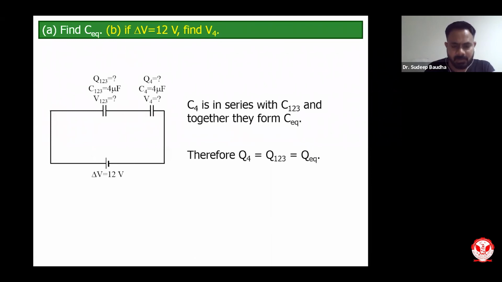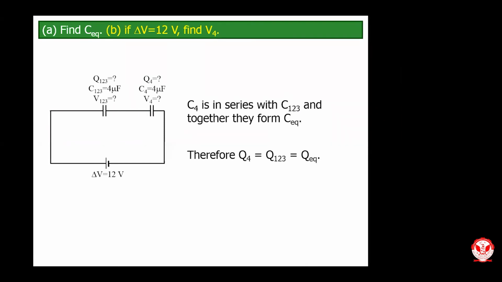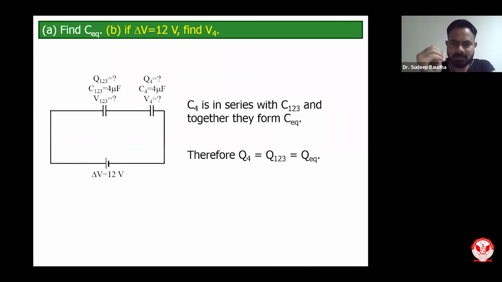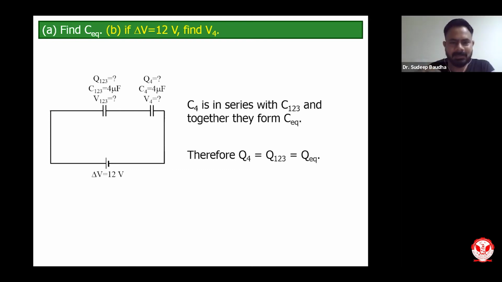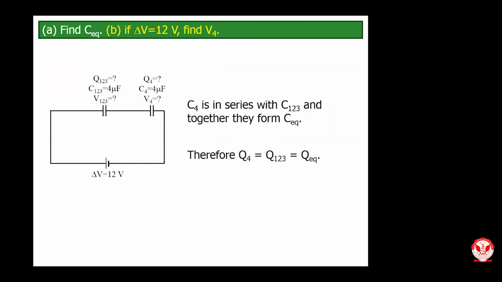Okay. So if you recall, just prior to this calculation, we were at this scenario. C4 is in series with C123 and together they form C equivalent. And you know for series, charge is going to be the same. Yes, please. Sir, very simply, we can do it if I find out the equivalent capacitance we got. Yes, that is 2P. Then we can find out the total charge. Yes, correct. The total charge will be equal to Q4 and you can find out V4. Right.